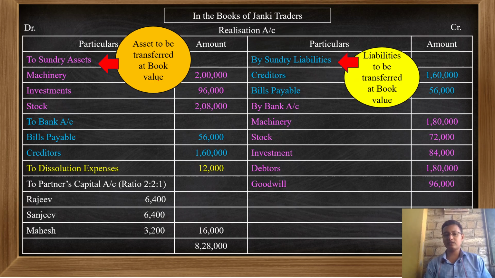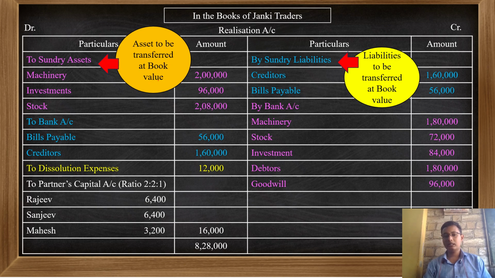When we are transferring, it should be on the book value. When we are selling, it should be on the selling value that is given in the adjustment. If the selling value is missing in the adjustment, we have to take the book value. So assets I have marked in the debit side, liabilities on the credit side.